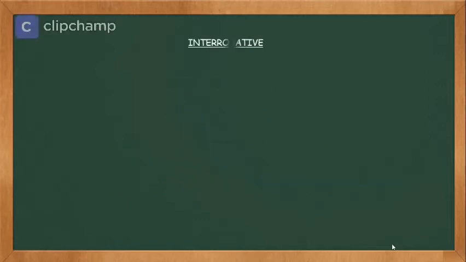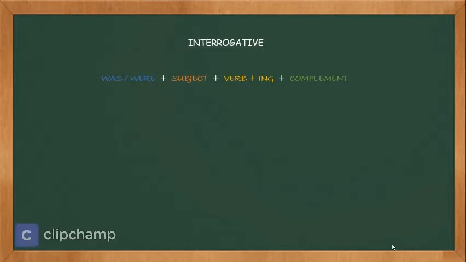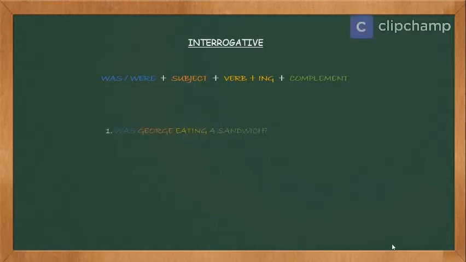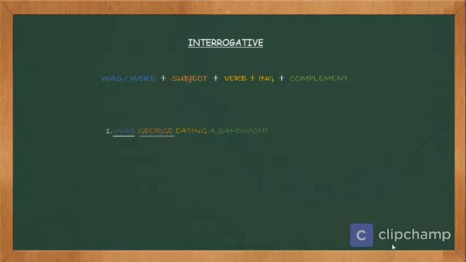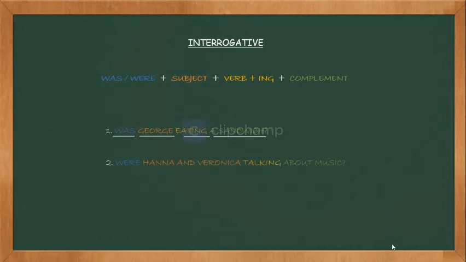In the interrogative structure, first is used the verb to be plus the subject plus the verb in gerund plus the complement. Let's see some examples. Was George eating a sandwich? As you can see, the verb to be comes before the subject, following with the verb and finally with the complement. The second sentence says, were Hannah and Veronica talking about music? So, were is the first, then Hannah and Veronica, following with the verb talking and finally with the complement about music.